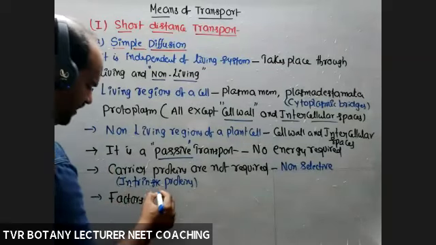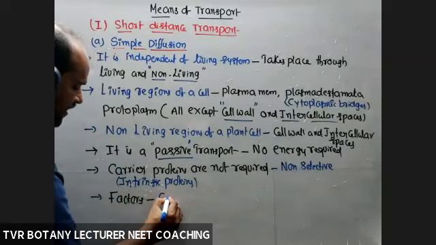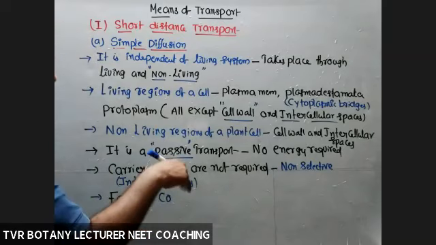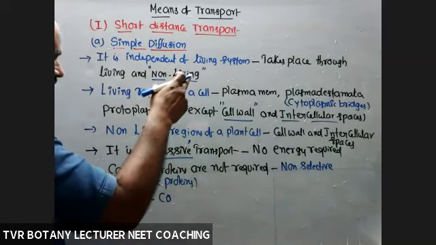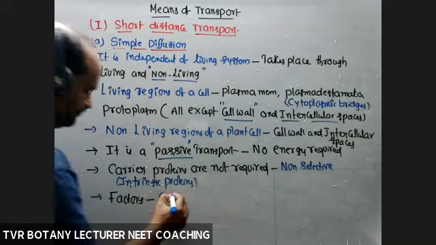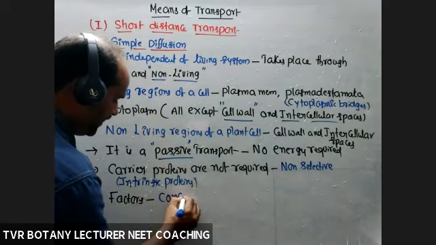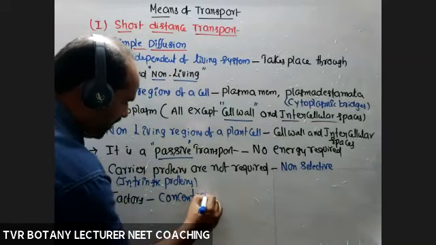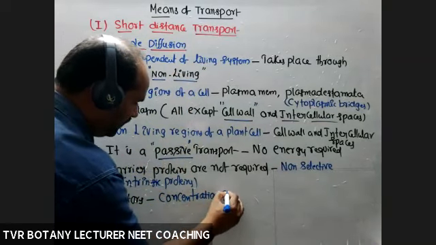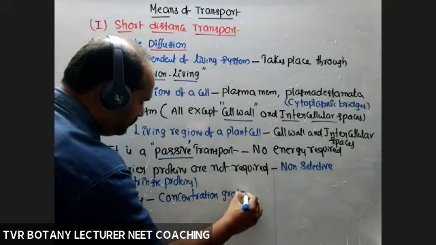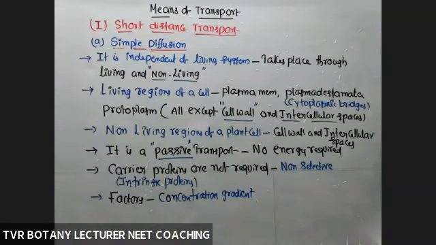The first factor is a very important one, concentration gradient. I will explain after completion of the description, and I will give you a diagrammatic explanation also. For example, a color crystal in water, whether red, blue or pink, moves from more concentration to less concentration.